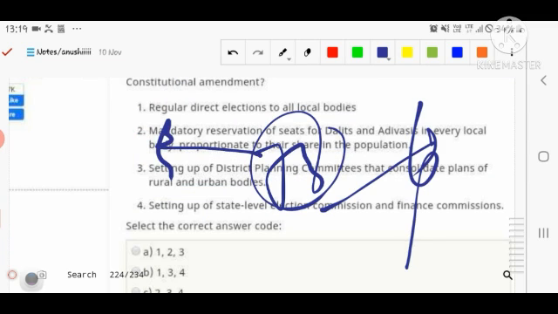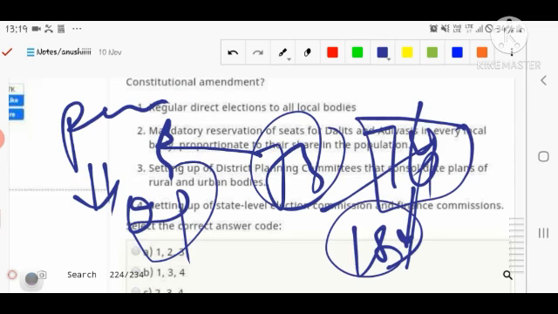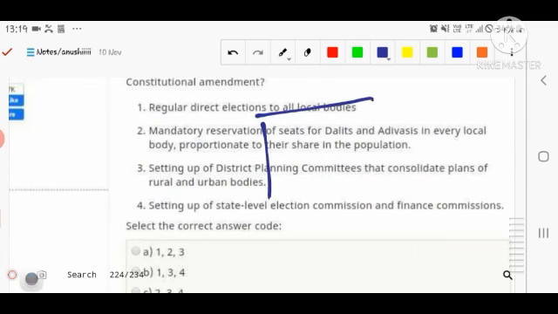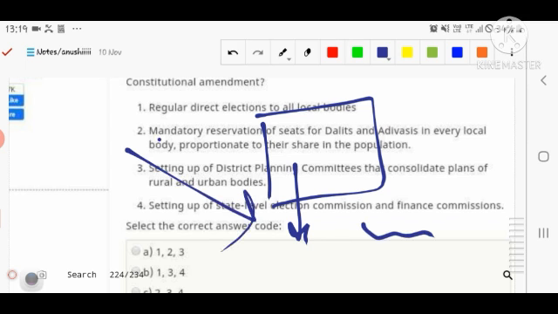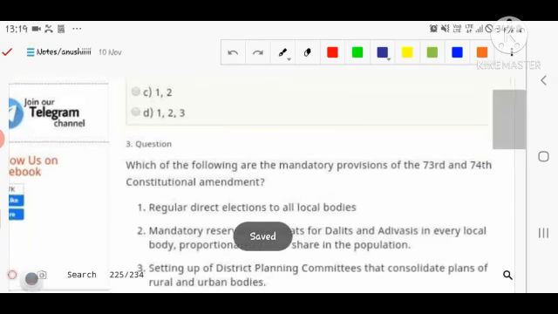The 73rd Constitutional Amendment relates to the Panchayati Raj institutions, and in this system 29 subjects are there. In the 74th Constitutional Amendment, 18 subjects are taken. Some provisions in both are mandatory and some are voluntary, because this type of amendment needs the consent of the states also. So it is very difficult; a consensus-based approach does not take place in this type of amendment, as these are contentious issues of the state governments.